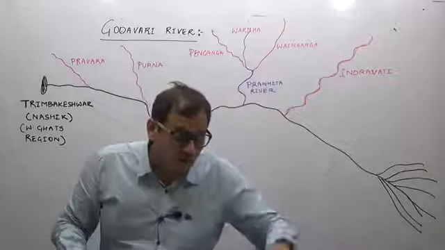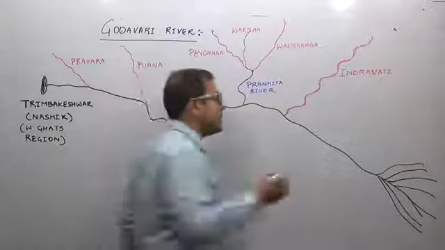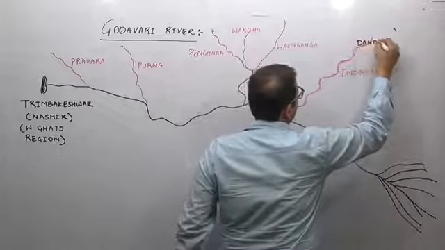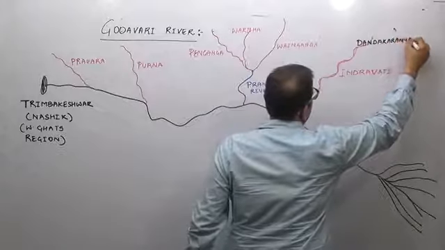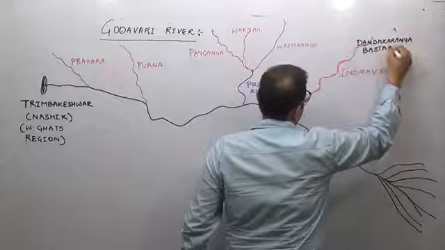It flows through a region which is known as the Bastar Plateau region, or in the atlas it is known as Dandakaranya, Bastar Plateau.